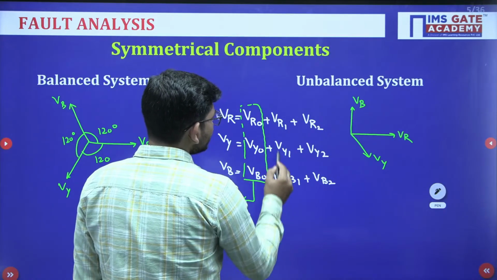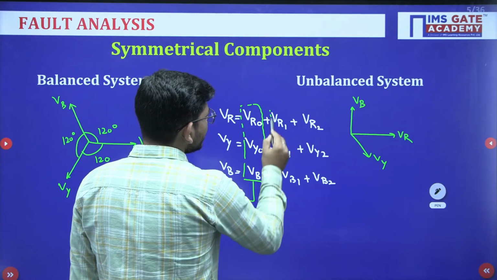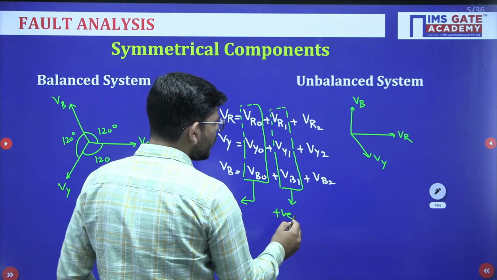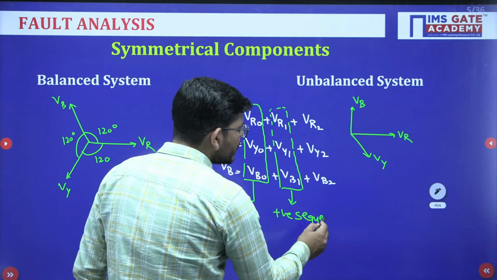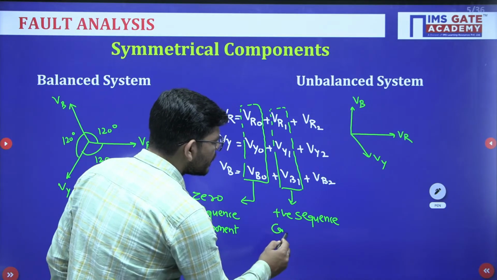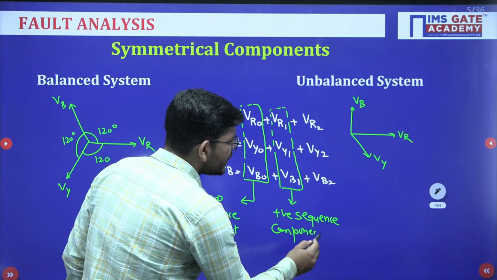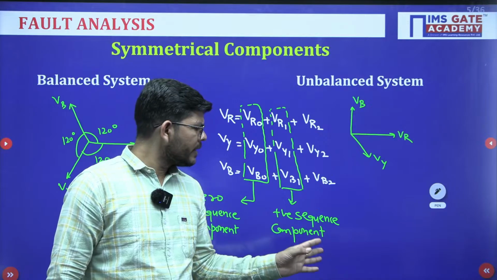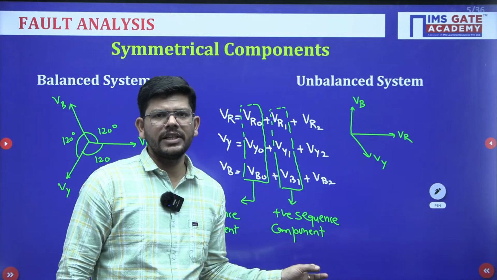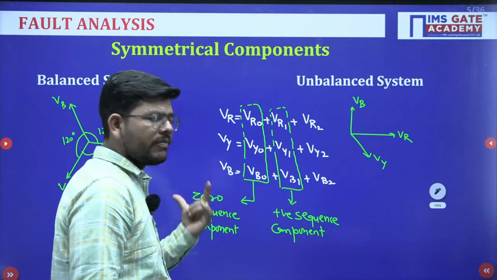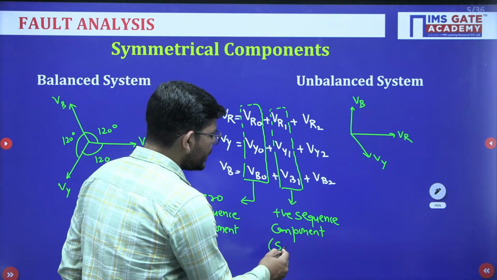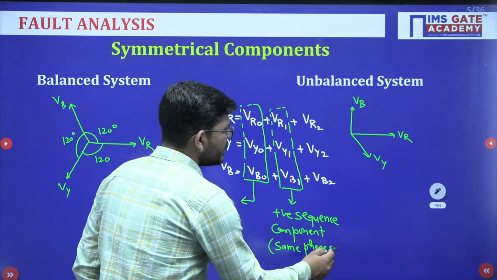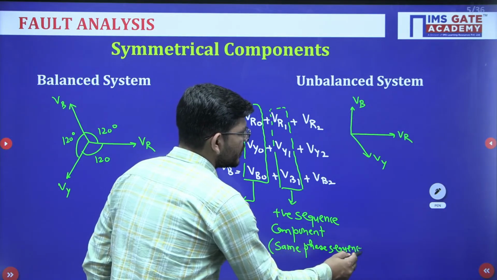Then we have another set of phasors which are called the positive sequence component. Why are they called the positive sequence component? Because they are all equal in magnitude, but they have the same phase sequence as the original unbalanced phasor has. So same phase sequence. That is why they are also called the positive sequence component.